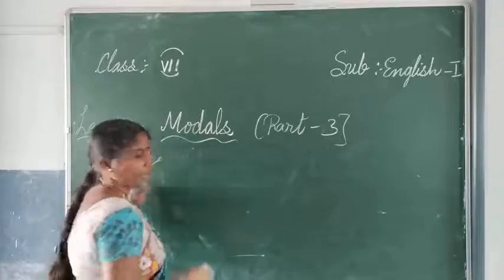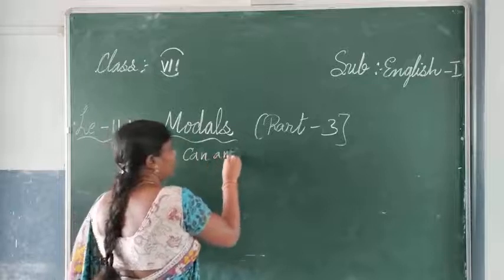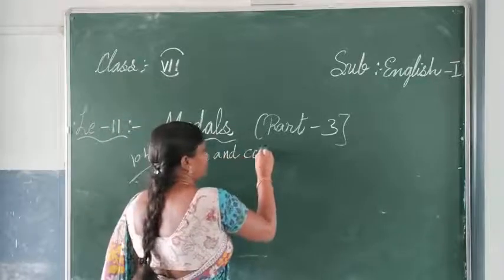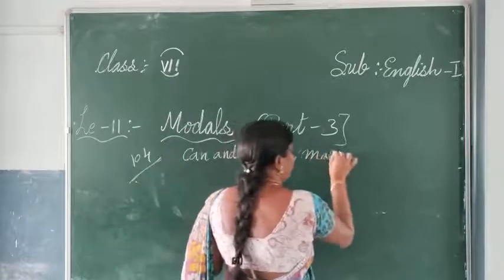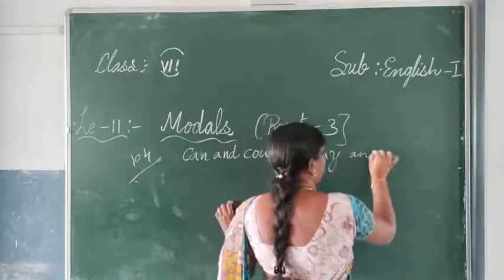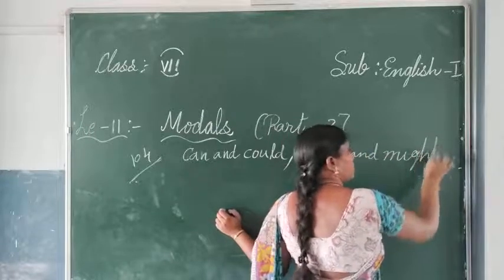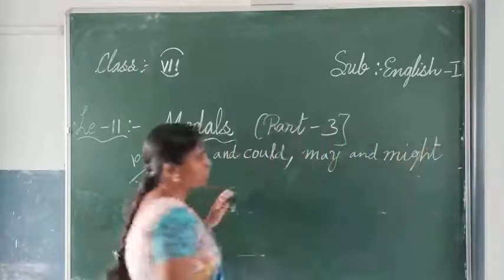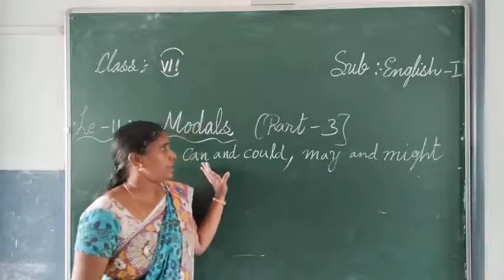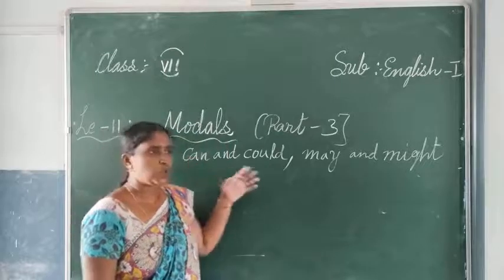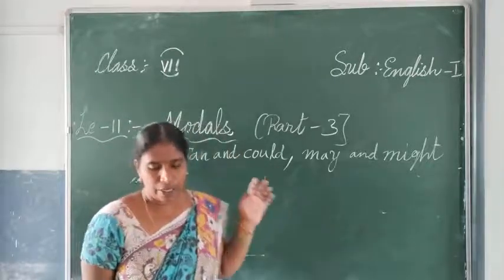On page 104, what is there? Can, could, may, might. First can and could, and next may and might. Can and could, could is the past tense, and may and might, according to the situation we will be using.